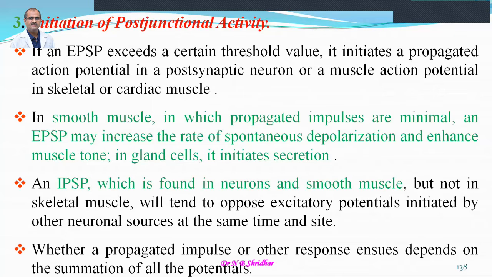Whether a propagated impulse or other response ensues depends upon the summation of the potentials. Here, suppose a neurotransmitter has been released and it acts on different receptors. So there are excitatory actions and inhibitory actions. So the final output action is the sum of these actions, whichever is dominating. That's about the domination of the action.